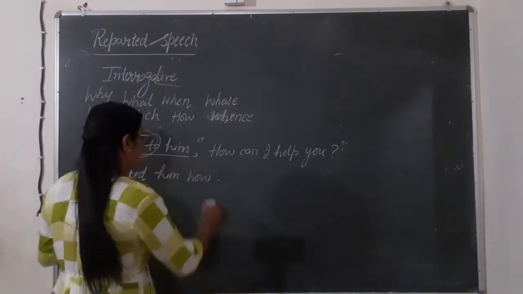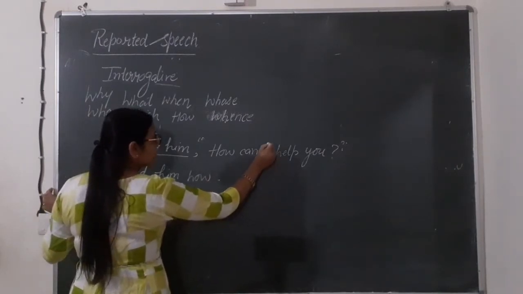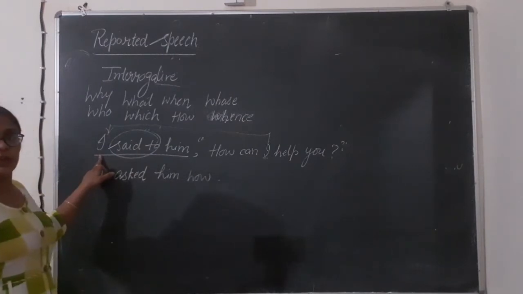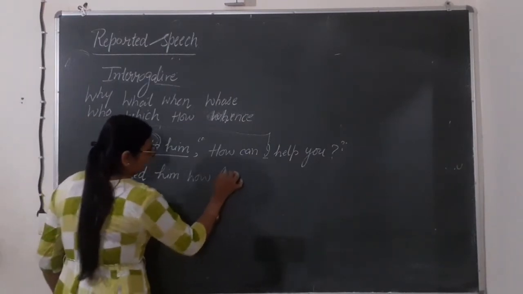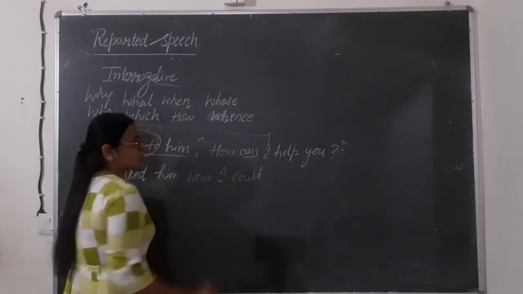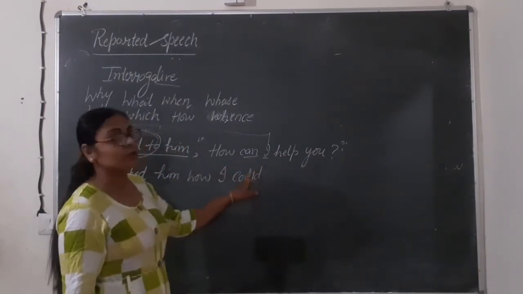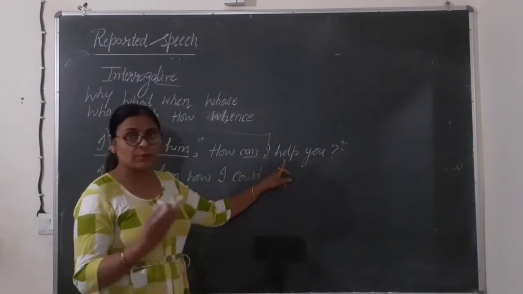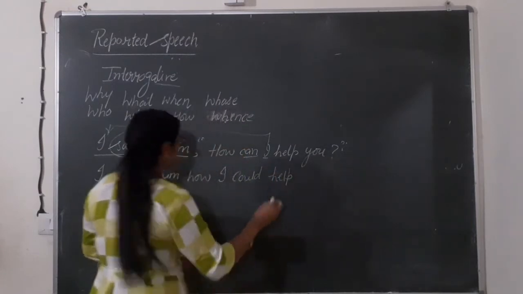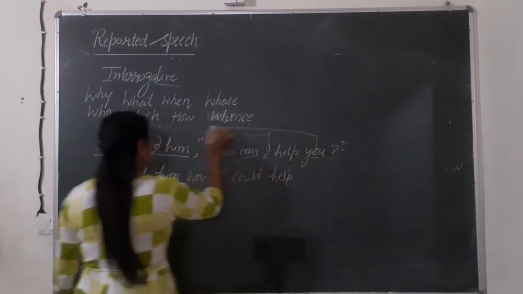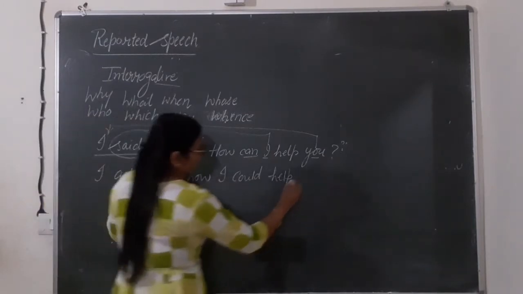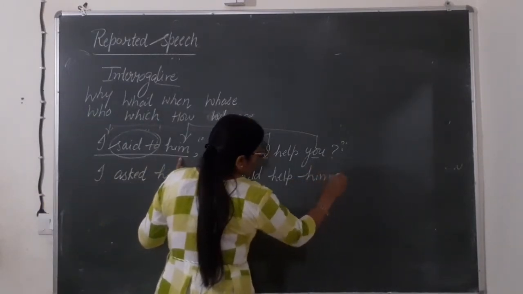Okay, see here how. Here we are having I, so I will be changed according to our subject only. Here also we are having I, so this will be same. How I could. Can will be changed into could. And with could or can first form is given, that will remain same. How could I help? Now this you will be changed into our object. Him is here, so here we also write him.